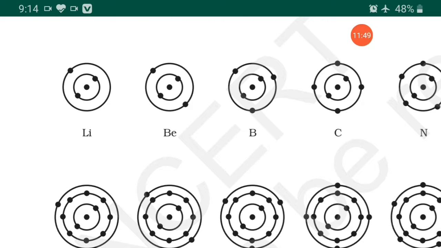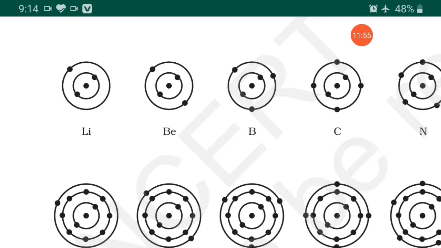2, 1. As we discussed, in the first cell 2 electrons, second 8 electrons, then 18, like that. So here 2 in the first cell, you can see 2 electrons are there in the first cell, and in the second cell only 1 electron, meaning 2 plus 1. Then beryllium 2 plus 2, boron 2 plus 3, carbon 2 plus 4.